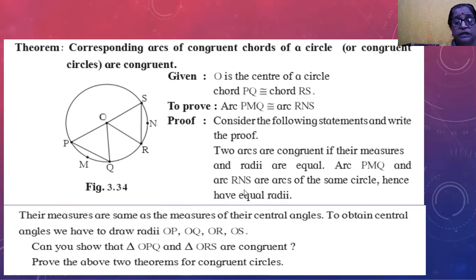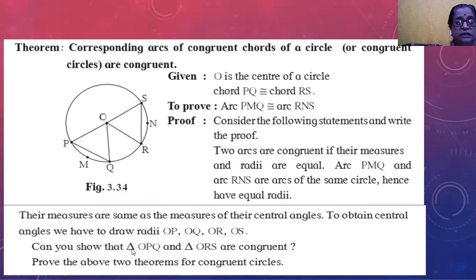Why are they congruent? Because they are the same arcs of the same circle, having equal radii. Therefore, their measures are the same as the measure of their central angles. To obtain the central angle, we have to draw the radii OP, OQ, OR, and OS.